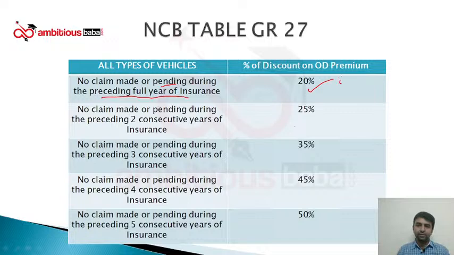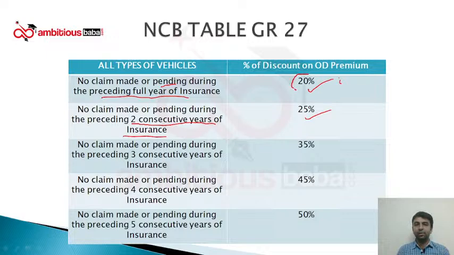The next slab is 25%, for no claim in the preceding 2 consecutive years. The word here is consecutive years of insurance. If I am taking the policy for the past 2 years continuously without any break and I have not made even a single claim, I will be eligible for a discount of 25% on renewal. So let us memorize this table.